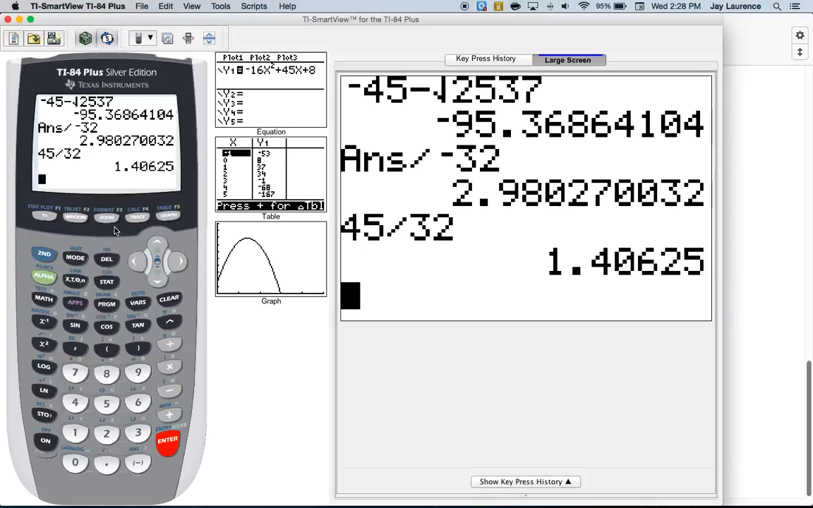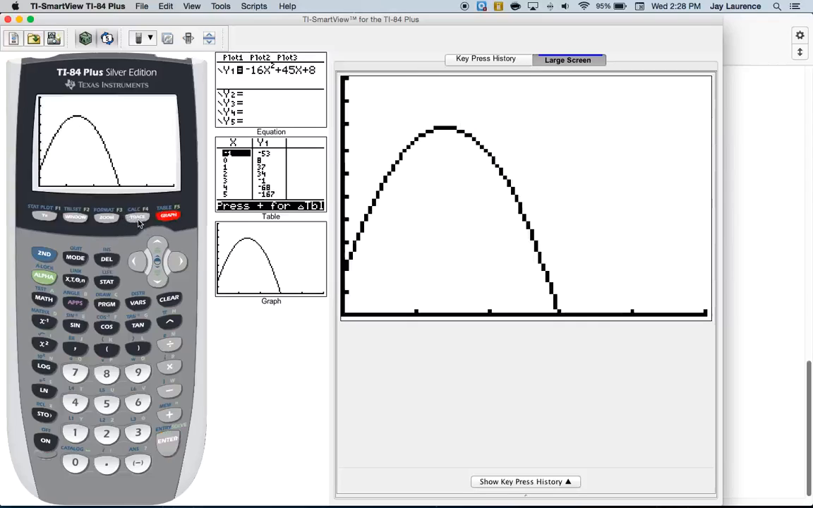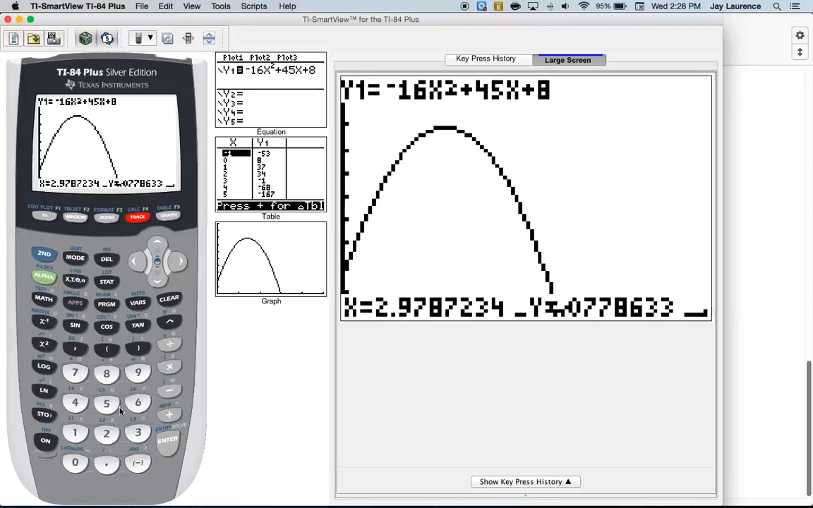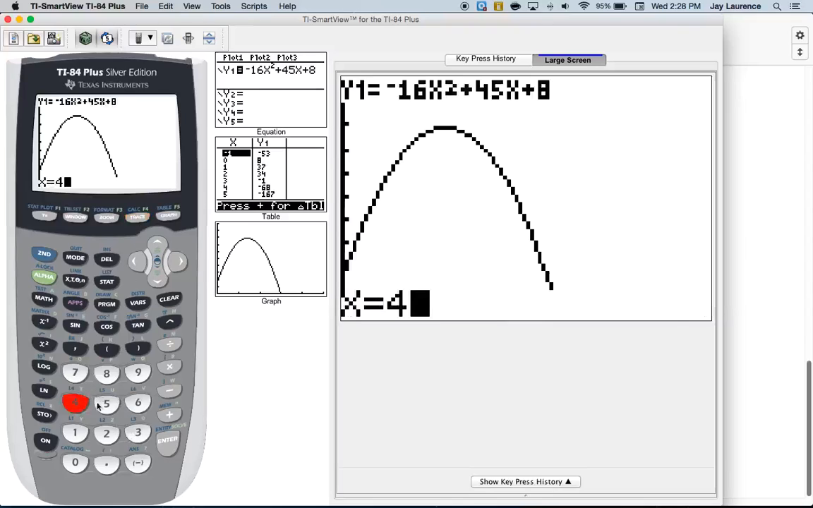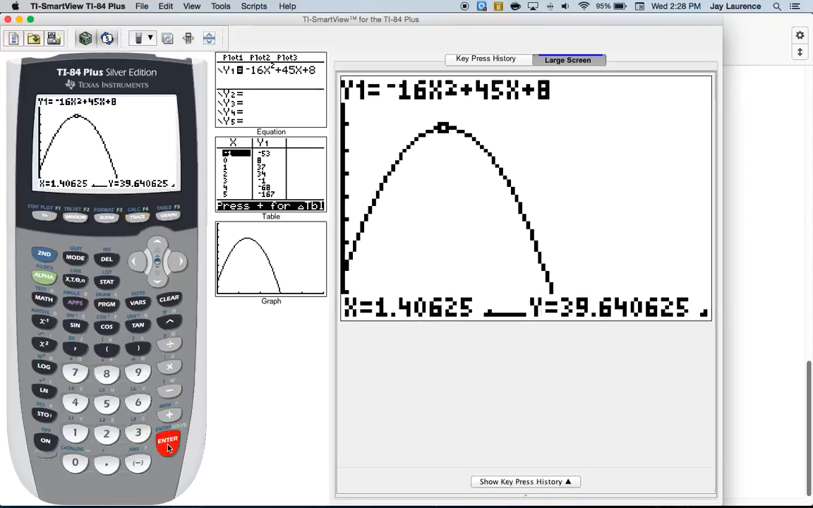Let me see, 1.40. Here, let me try this. Let's go to graph, and I'm going to hit trace. And what did I do? I did 45 divided by 32, right? Look at that. Where's that sitting? It's sitting at the vertex. And look at that t-coordinate, 1.40625. That's what I got before.